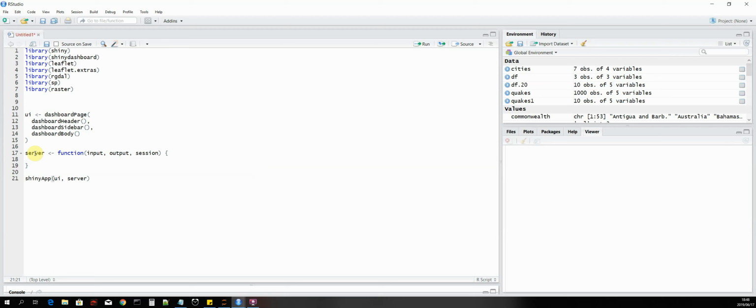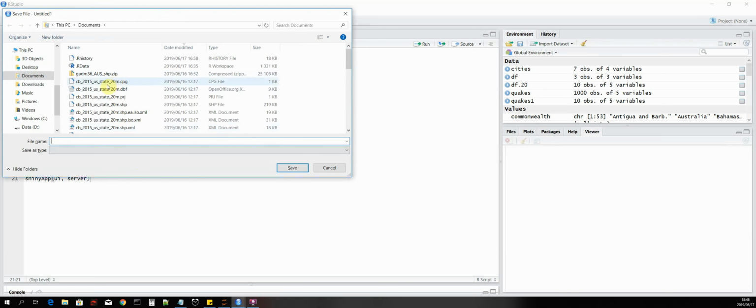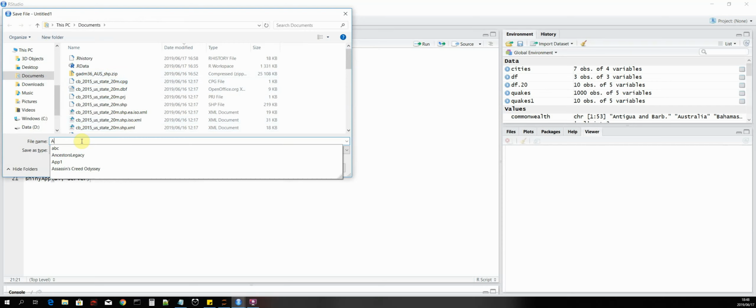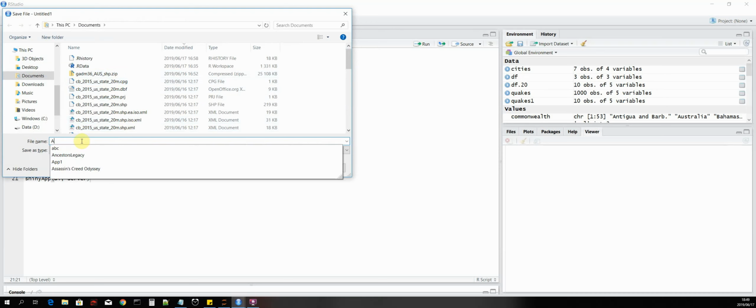So this should be enough to create a structure of our application. So we press Control S to save, and we can just save this in the directory of your choice. I'll just save it in my documents. I'll name it application, or just our application.